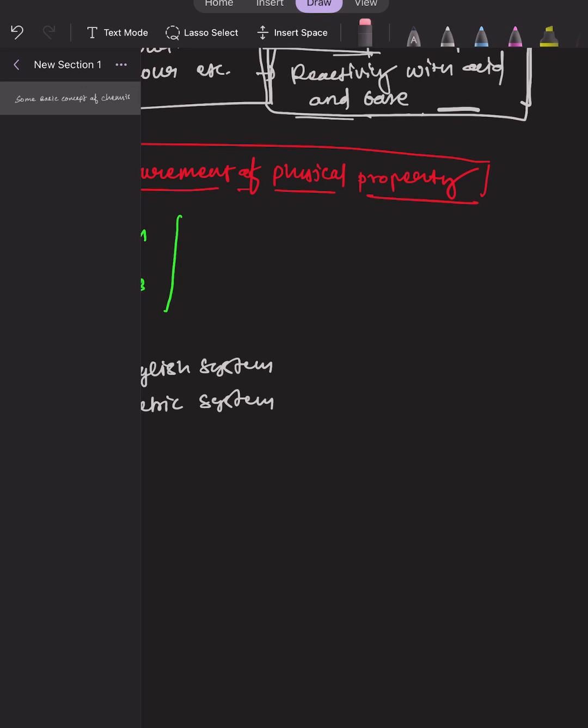If I'm saying the length of a pencil is 10 centimeters, then I'm saying its quantity, right? So quantity is observable, but the chemical property is not observable. It requires chemical changes in order to get the composition of the matter.